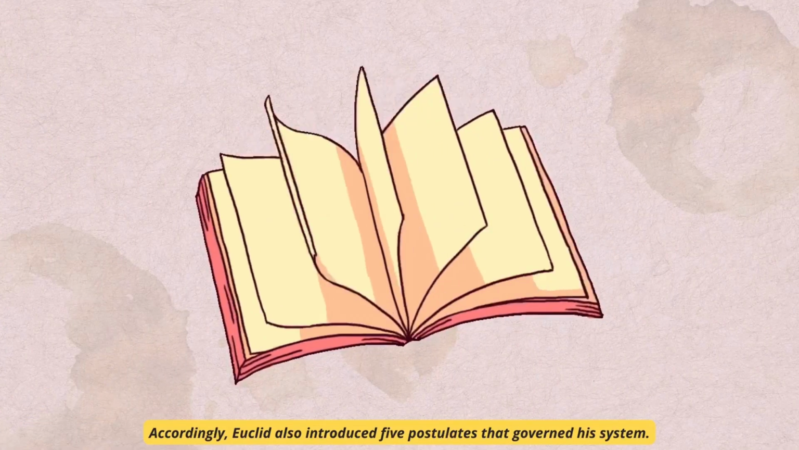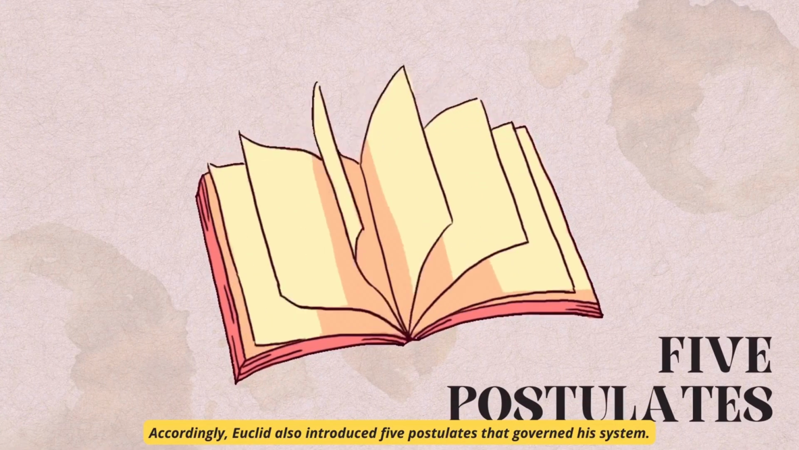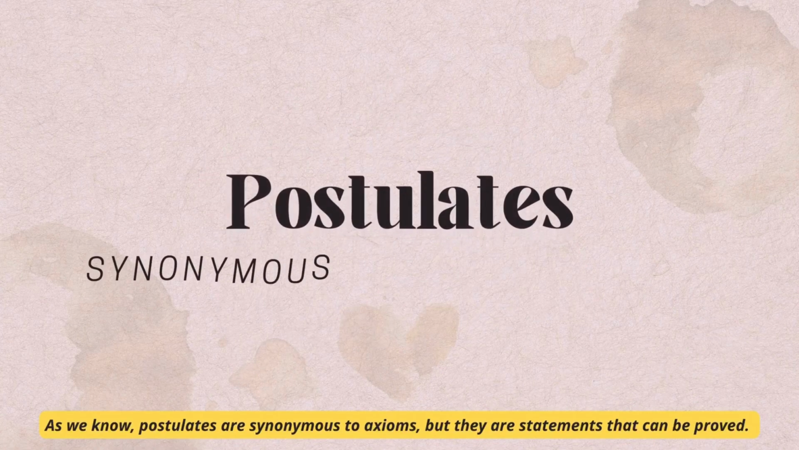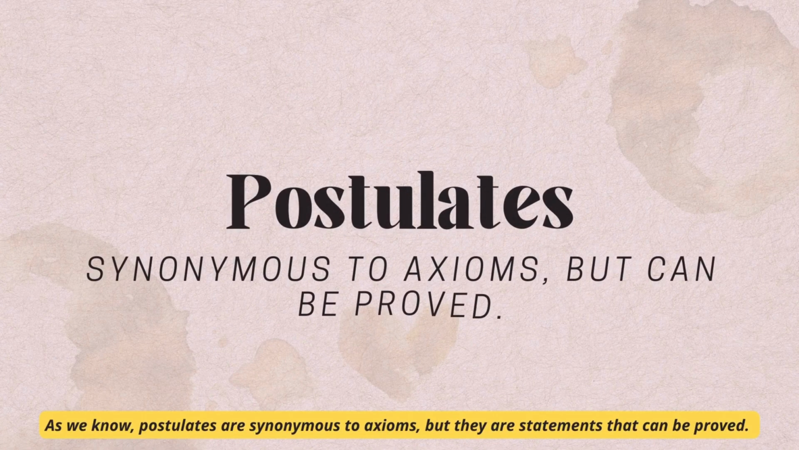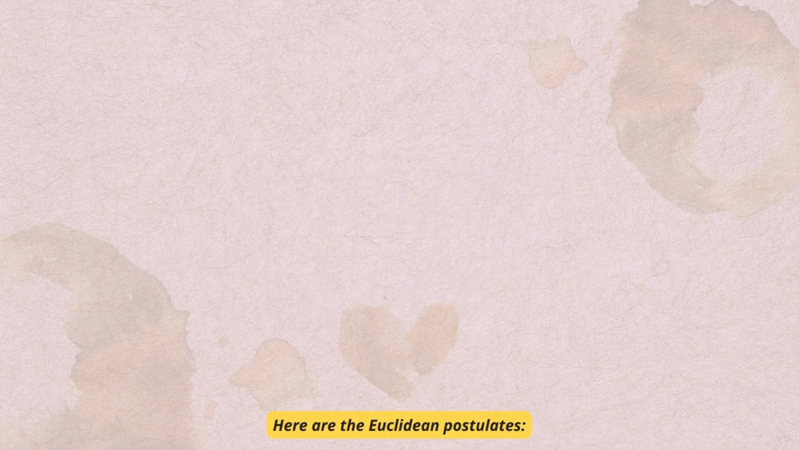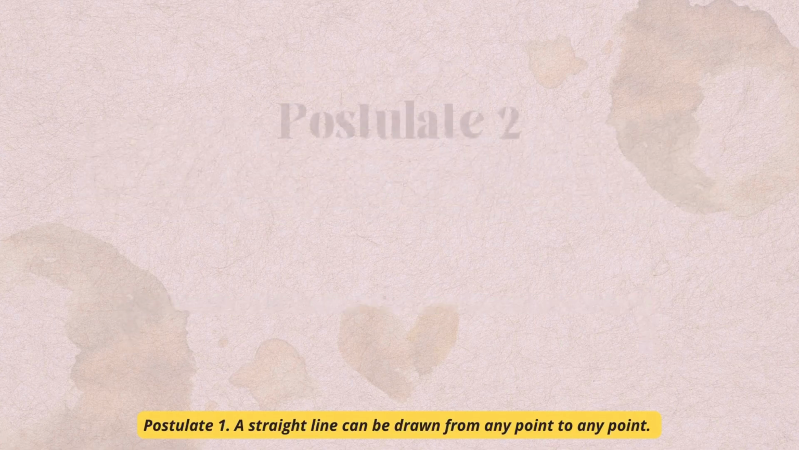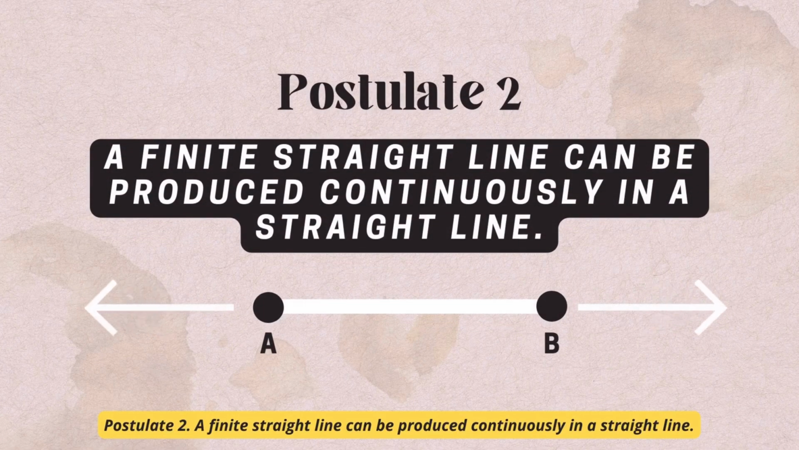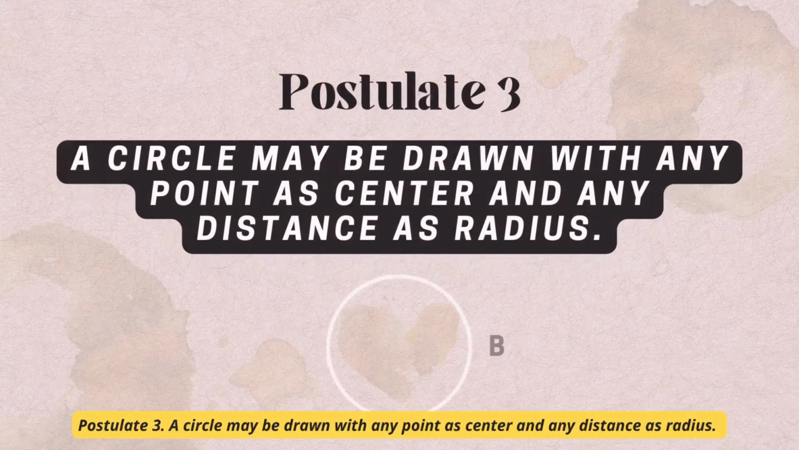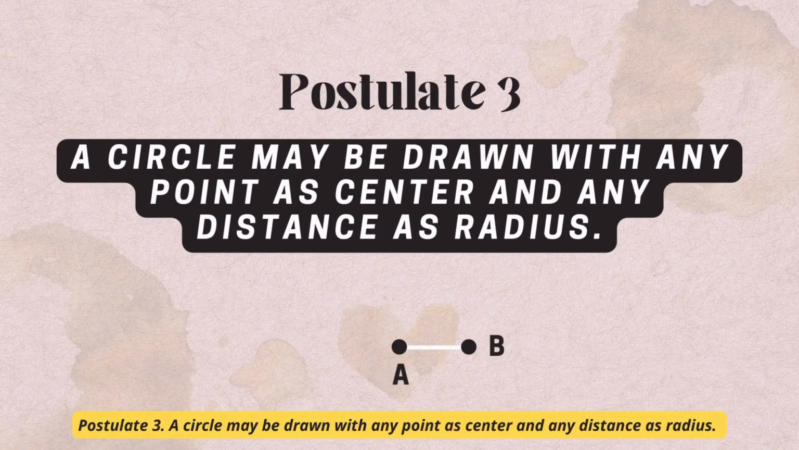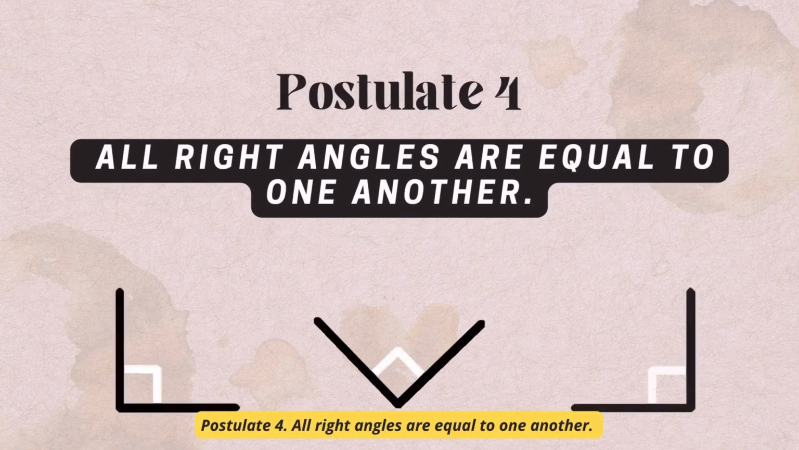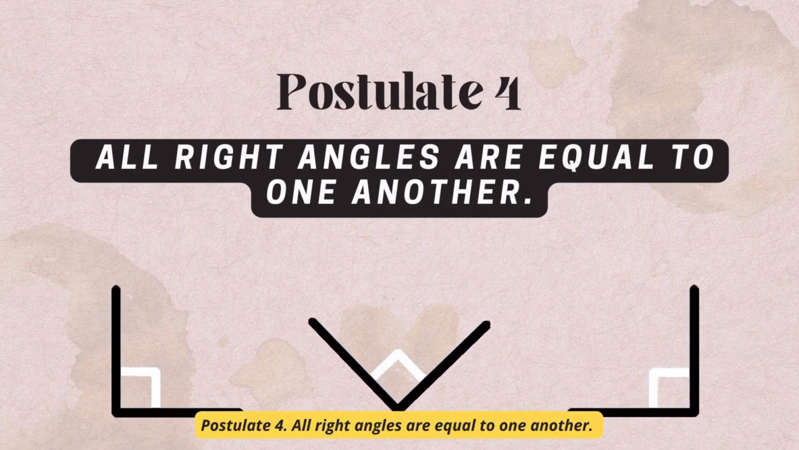Accordingly, Euclid also introduced 5 postulates that governed his system. As we know, postulates are synonymous to axioms, but they are statements that can be proved. Here are the Euclidean postulates. Postulate 1. A straight line can be drawn from any point to any point. Postulate 2. A finite straight line can be produced contiguously in a straight line. Postulate 3. A circle may be drawn with any point as center and any distance as radius. Postulate 4. All right angles are equal to one another.